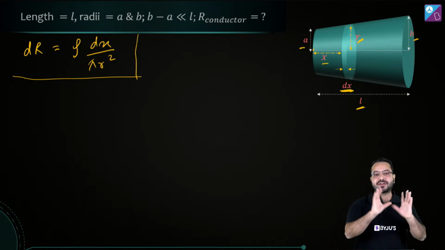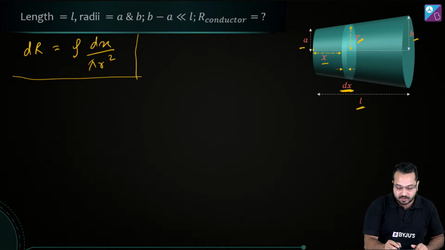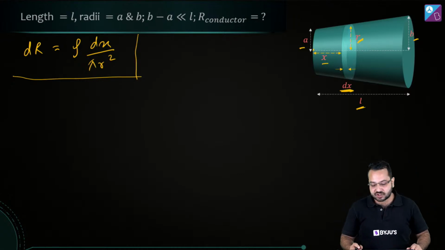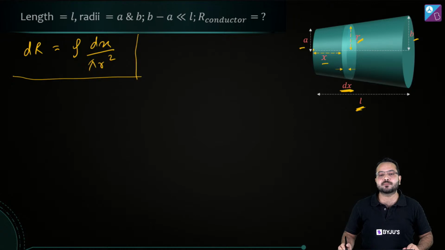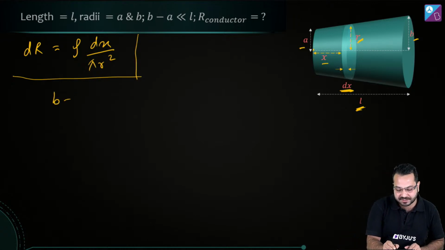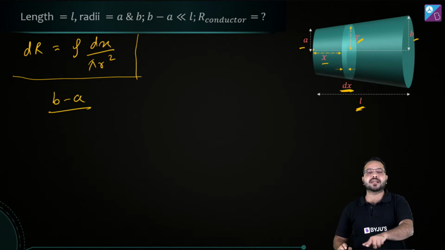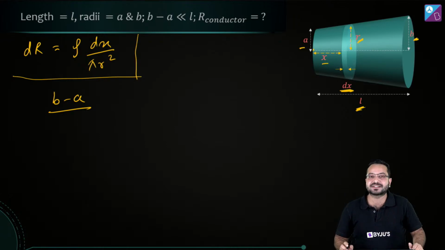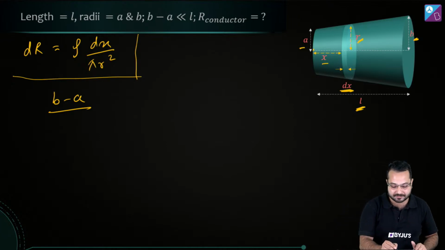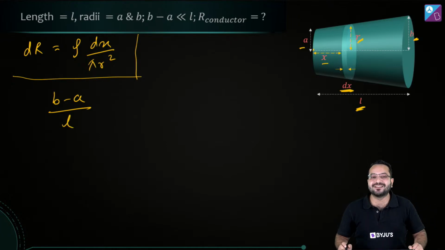So listen to this very carefully. What I'm going to write over here is the change in the radius over length L. What is the radius changing by? It is changing by b minus a. The radius was a, now the radius is b over here, so the radius has changed by b minus a. And it has changed over length L. So per unit length, the change in the radius is b minus a upon L.